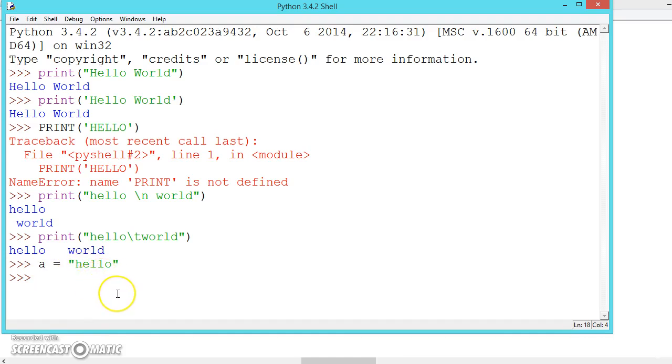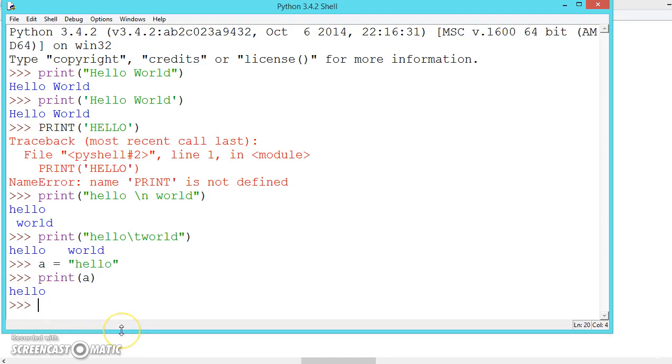In other programming languages like C, C++, Java, first we have to declare the variable type, like whether it is a character or integer, then assign the value. Here we don't require those things. The system automatically assigns the data type according to the values we assign to the variables. So now we can say print a. Because a contains hello, hello will be printed out.